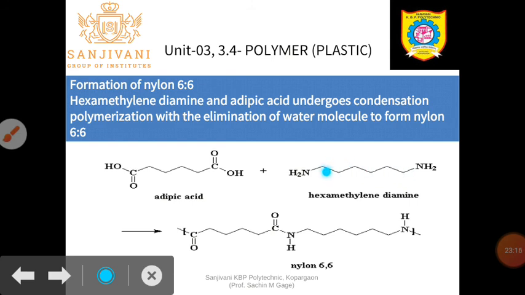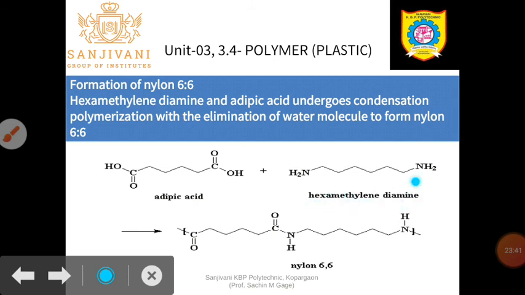To the 6 carbon an NH2 amine group is attached, and the other 6 carbon also contains an NH2 group. So they are called hexa, meaning 6. This CH2 group is called a methylene group, and this NH2 group is called amine. These are the two amine groups, that's why it is called a diamine.